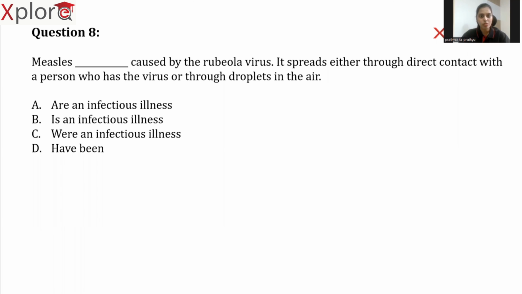Measles blank caused by the Ebola virus. It spreads either through direct contact with a person who has the virus or through droplets in the air. Option A, or an infectious illness. Option B, is an infectious illness. Option C, were an infectious illness. Option D, have been. So earlier we have discussed a rule.